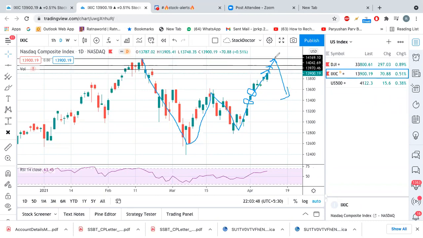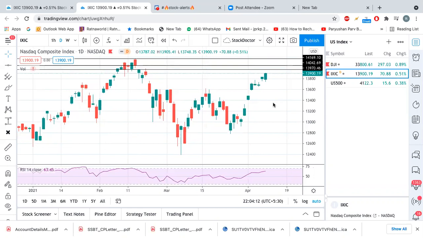But if it doesn't go down here and goes up, then you will see one more big rally like this. So we cannot predict what will happen, but we know the levels, we have the price action, and based on the price action we can derive where it can go.